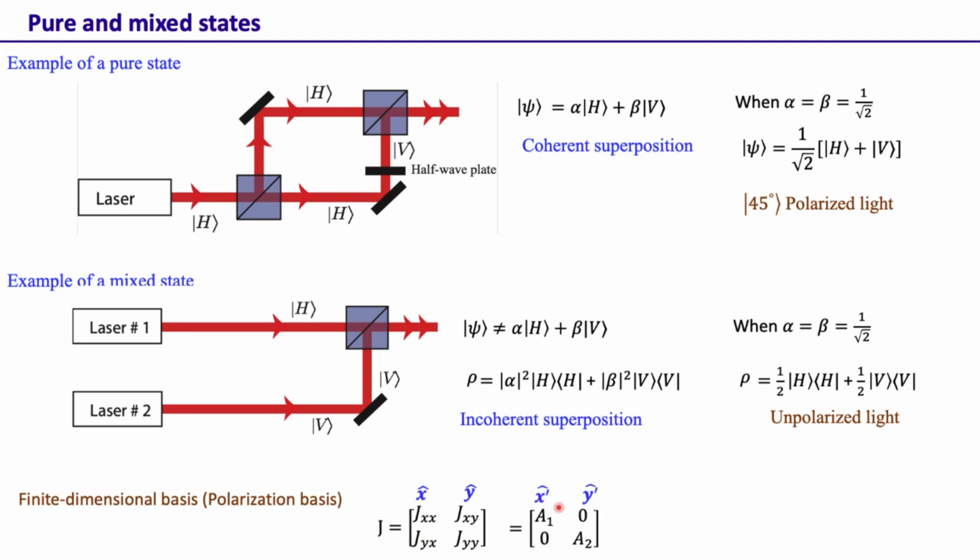One can always find a basis x prime, y prime in which this state can be written in this form, which is a diagonal form, and then we saw that this can be written like this. That means a general mixed state can be written as an incoherent sum of two pure states. This is the pure state that is polarized along x prime. That's another pure state polarized along y prime, and this is an incoherent superposition of the two states. So in general, a mixed state is given in this form, and if we do a basis transformation, then a mixed state can be written as a sum of those basis pure states.